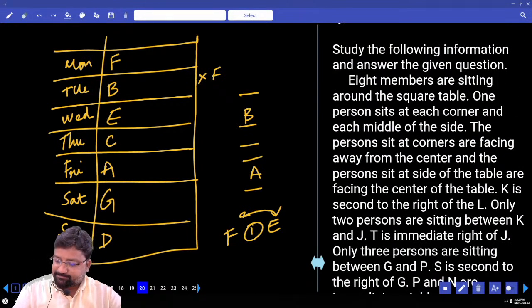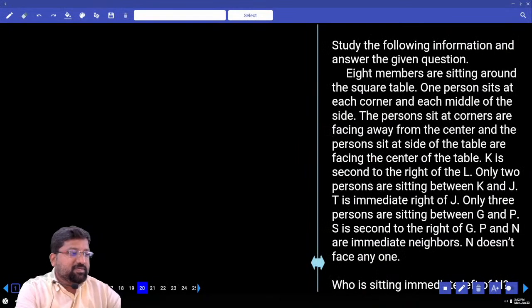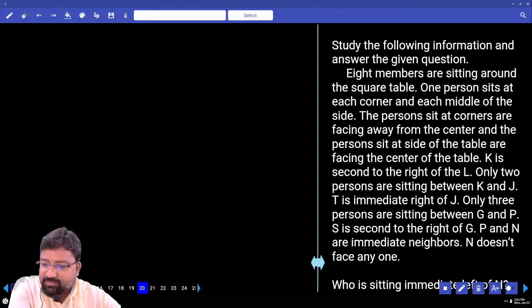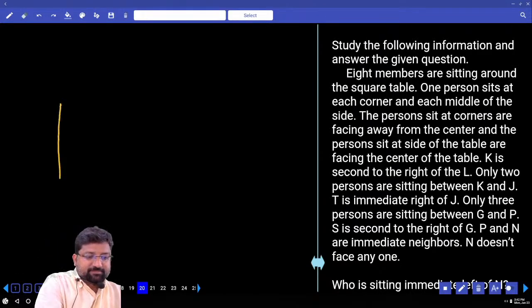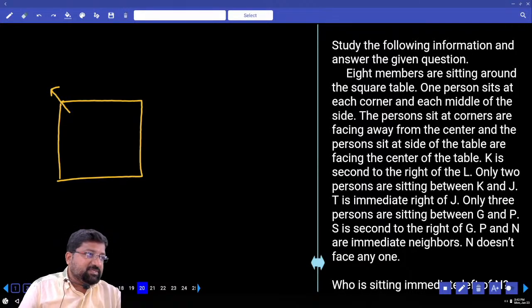A new question. 8 members sitting around a square table. 1 person sits in each corner and middle of the side. The persons seated at the corners are facing away from the center, and the persons seated at the side of the table are facing the center. Sitting at the corners, inside or outside? Facing away from center. Outside.